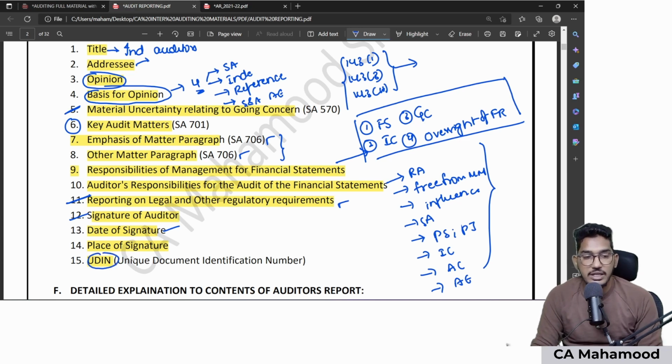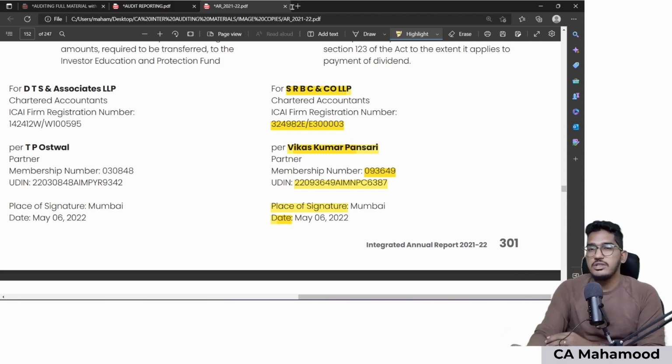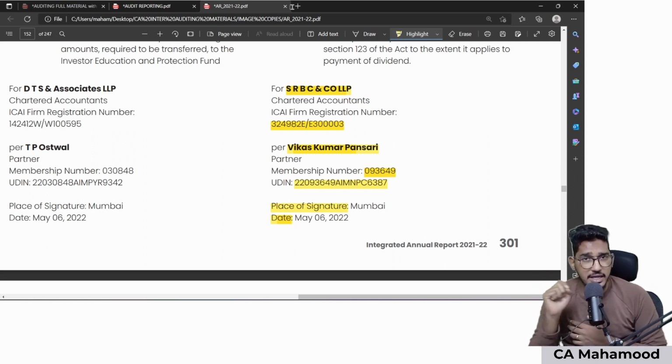So what is this UDIN number? As you could see in the signature, there is an 18-digit alphanumeric number given below the auditor's signature, which we call UDIN. The full form is Unique Document Identification Number. In recent times, there have been forgeries, and some non-chartered accountants misrepresenting themselves as chartered accountants have started signing documents.